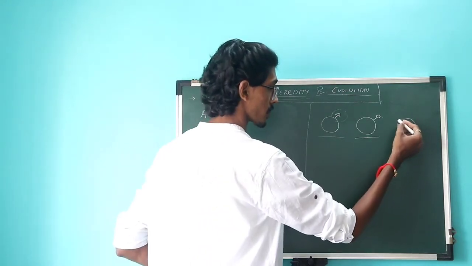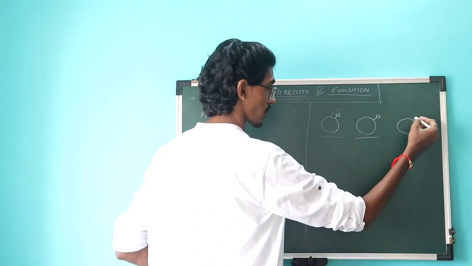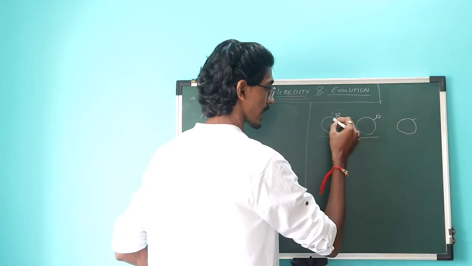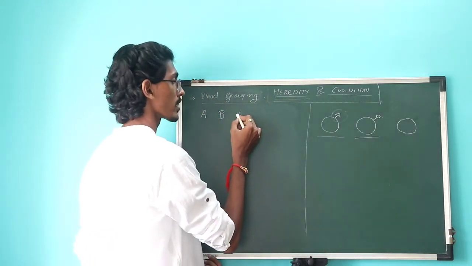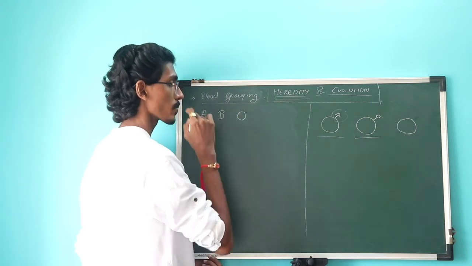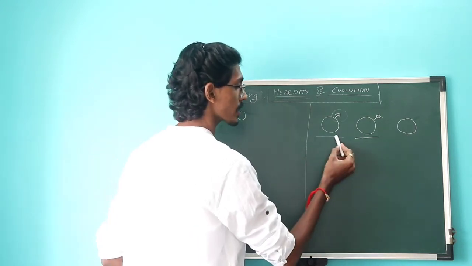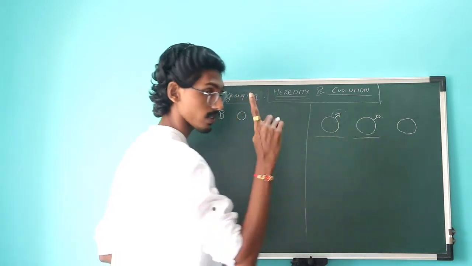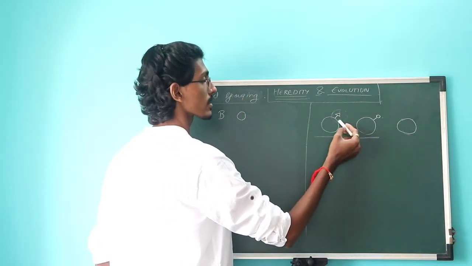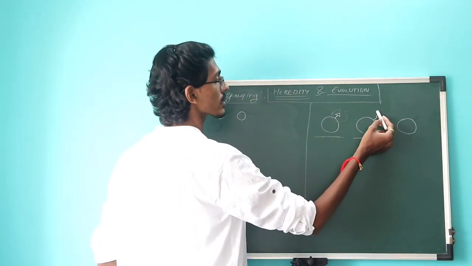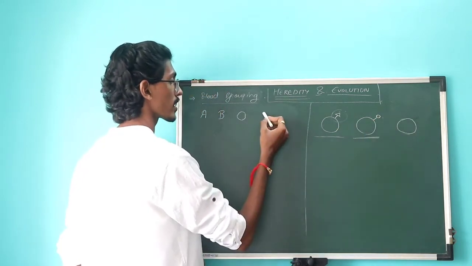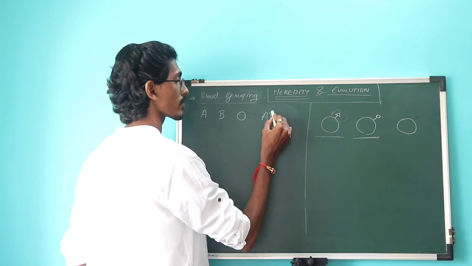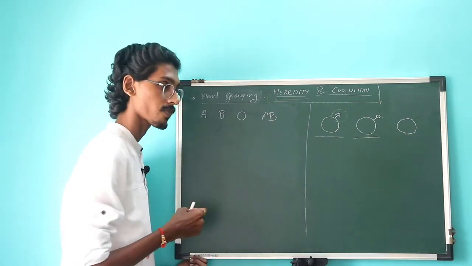If a person does not have any antigen, any structure (these structures are called antigens), then the person is said to have O blood group. If you find that the blood sample from one single person has both structures on their RBCs, on the different RBCs or same RBCs, the person is of blood group AB.